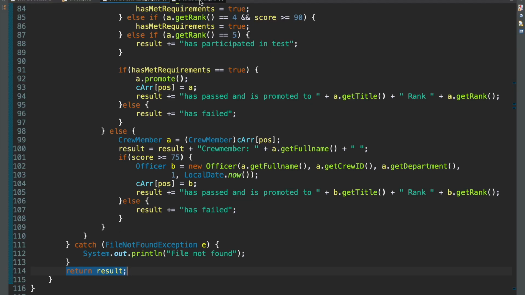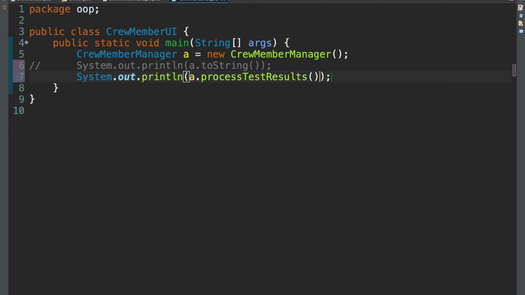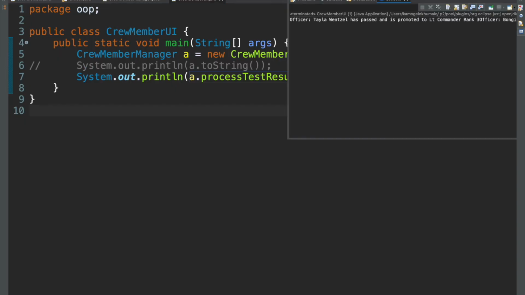And now coming back to the crew member UI, I'll just comment this out so it doesn't disturb us. And then we create another one. And here we say a dot process test results. And now I'm expecting a formatting issue because we missed something. Just try and think of what that error might be, but we still expect it to print out some stuff. It's just going to look a bit jumbled up. So let's do that. And there we go. So we have our stuff, but it's just one very, very long string, right?